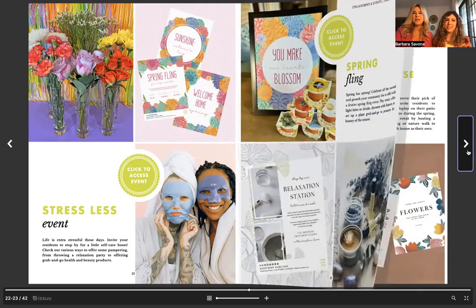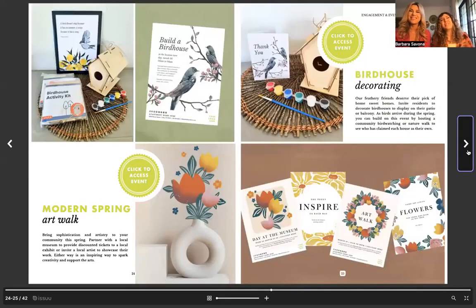All right, let's flip to the next. Okay, this one is so cute. We did this one. So this birdhouse decorating, this is such a great way and a very inexpensive way to get your residents involved in doing something fun. Again, like Barbara mentioned, all of these events can either be a go all out, or you can make it a grab and go where they take that little birdhouse and paint, and they can do it at home.